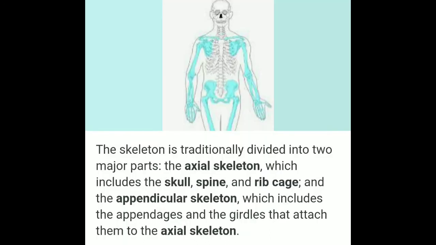The next question is, what are the main parts of a skeleton? The skeleton is traditionally divided into two major parts. One is axial skeleton, which includes the skull, spine and rib cage, and another is appendicular skeleton, which includes the appendages and the girdles that attach them to the axial skeleton. The skeletal system consists of skull bones, trunk bones, pelvic bones, upper limbs, lower limbs.